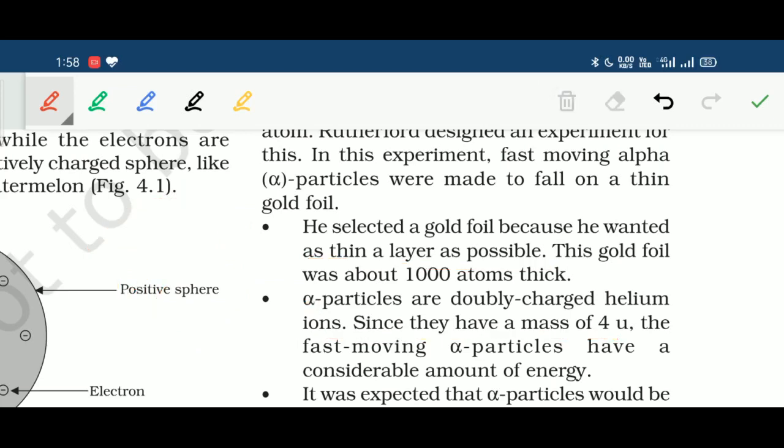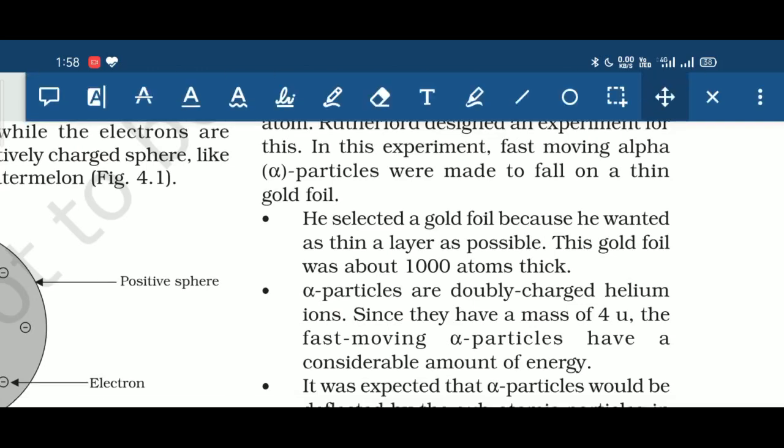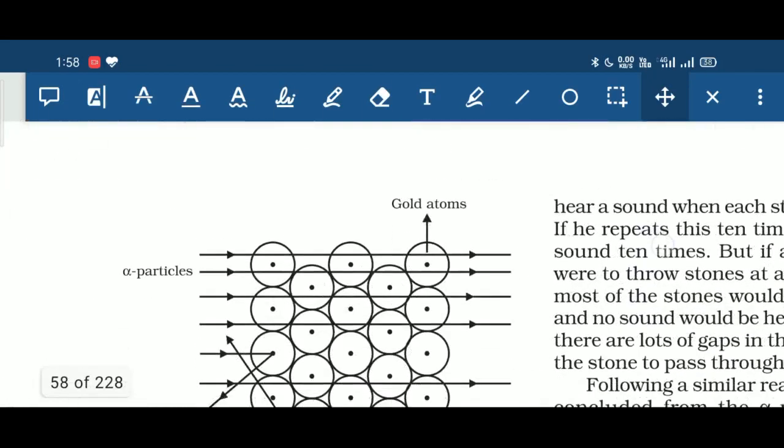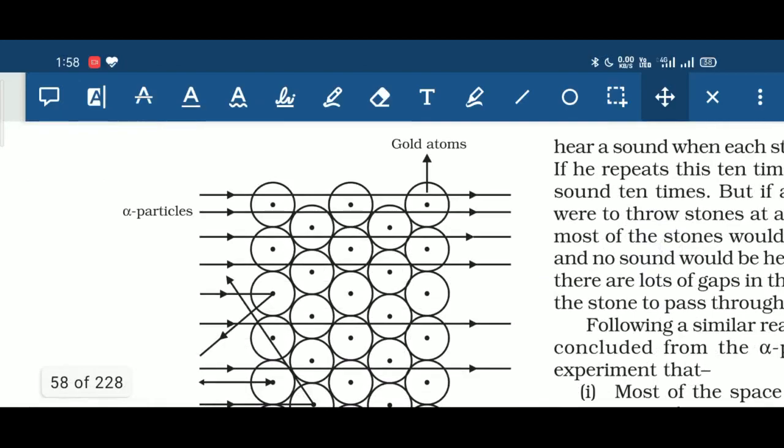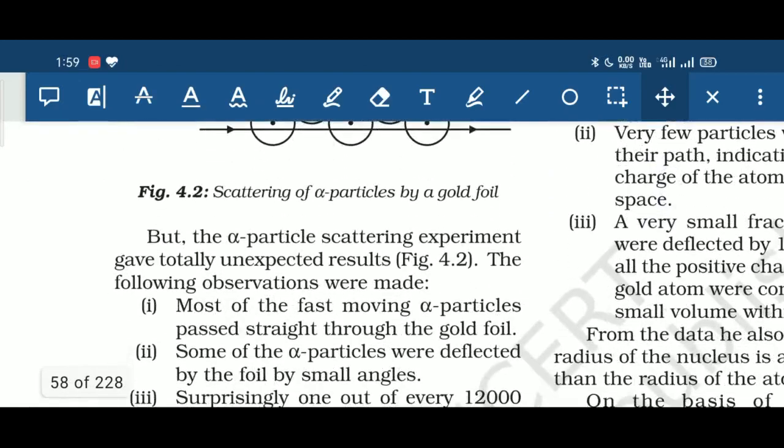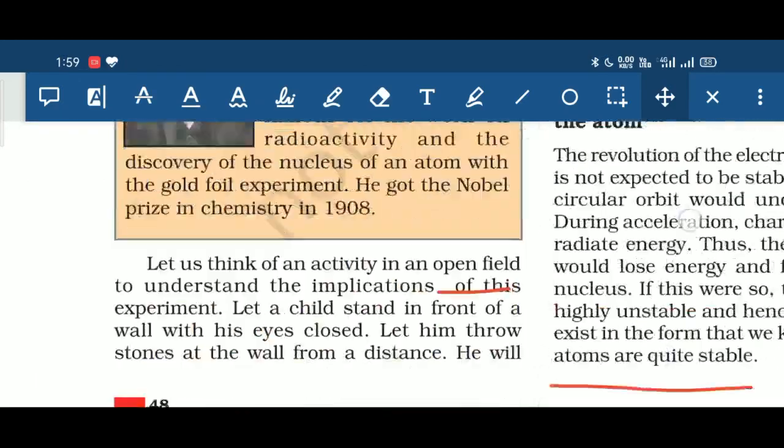So he performed an experiment, observed the changes, and from those observations he concluded and presented the final model. So the question is, what are the observations and the conclusions made by Rutherford from the gold foil experiment? The observations are on page number 48.